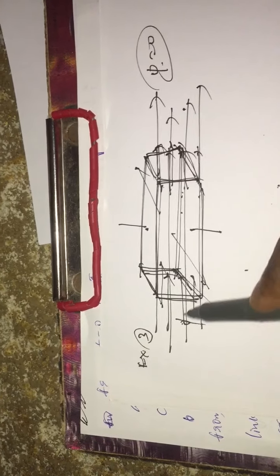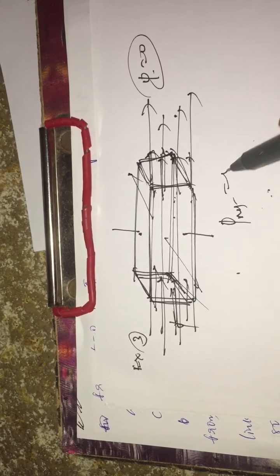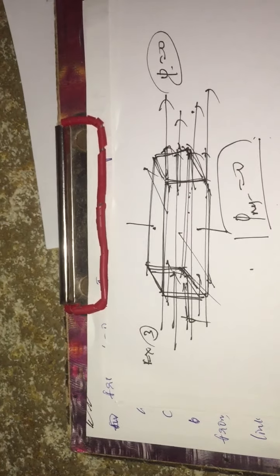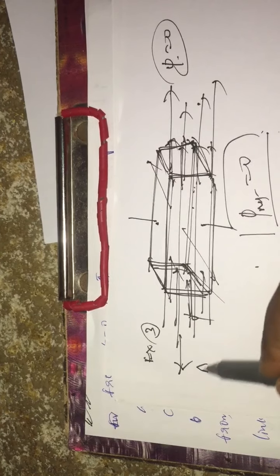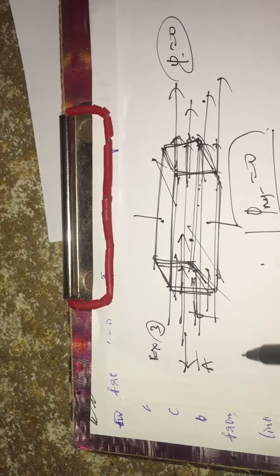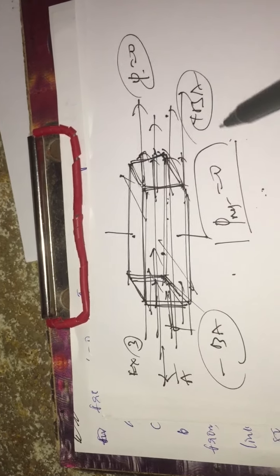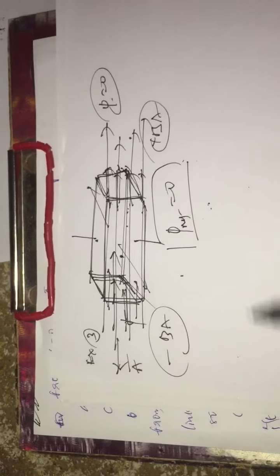Both the values are equal, so the net flux equals 0. Here the area vector is this one, and this is the field lines. Then minus BA here, plus BA there, you will get the total flux equals 0.